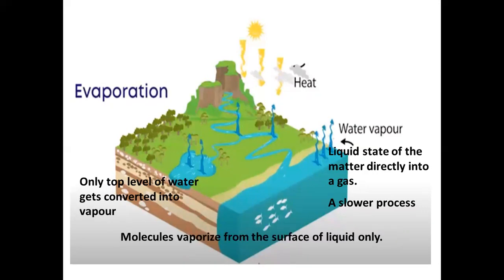Molecules vaporize from the surface of the liquid only. If the surface area of the liquid is more, the rate of evaporation is also more. During evaporation, the liquid takes energy from the surroundings. Therefore, the temperature below the surface will be lower than the temperature at the surface.